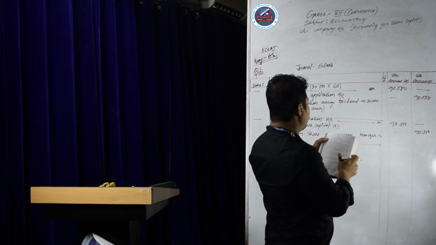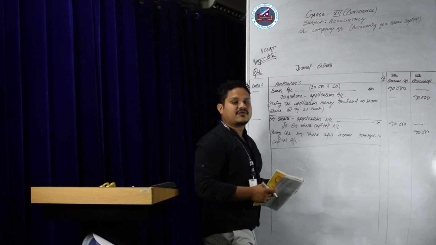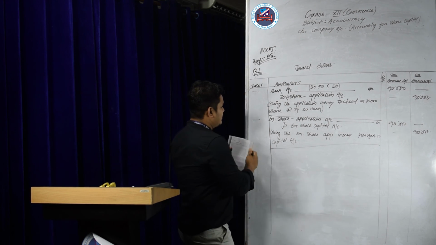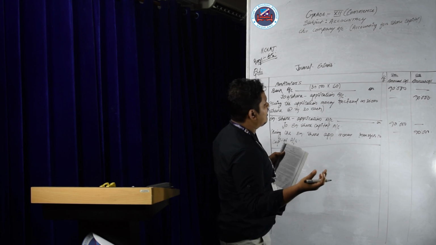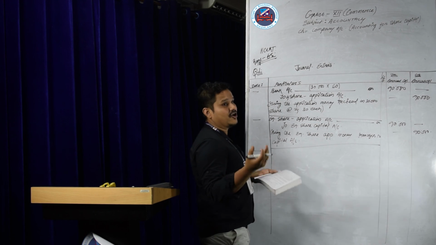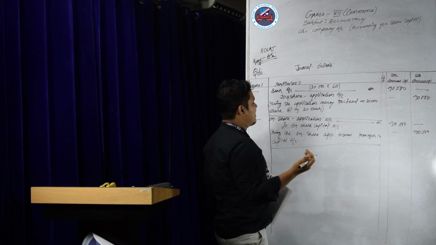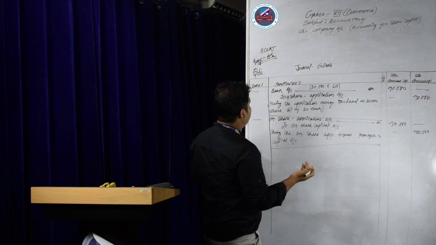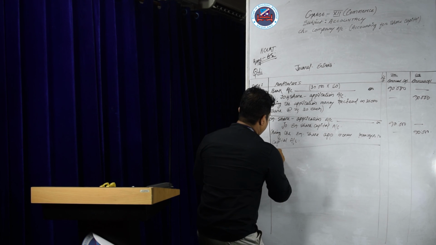Now for allotment. The first entry will be due, next will be received. In the due entry, you ask the shareholder, please give your equity share allotment amount. So the company will send a mail or message that the equity share allotment money is due. So the shareholder should give the due amount.